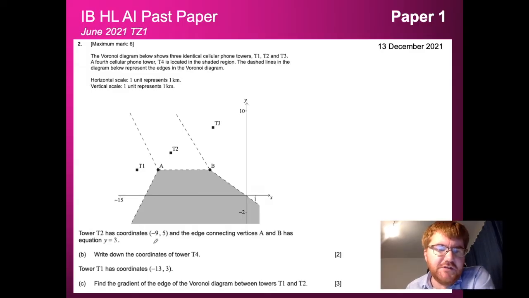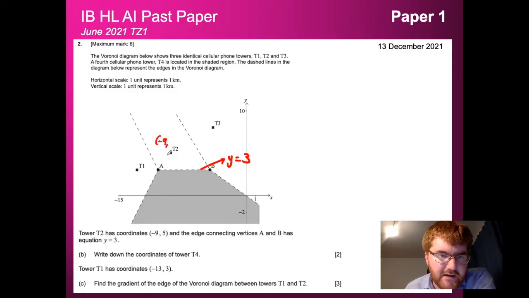T2 has coordinates -9, 5, and the edge connecting vertices A and B has the equation y equals 3. So this line here is y equals 3, a horizontal line, and we want to work out the coordinates of tower T4. Well, T2 is -9, 5. This is y equals 3, so 0, 3. So what we want to do is find the tower here. If I draw roughly where it's going to be, this is going to be T4.